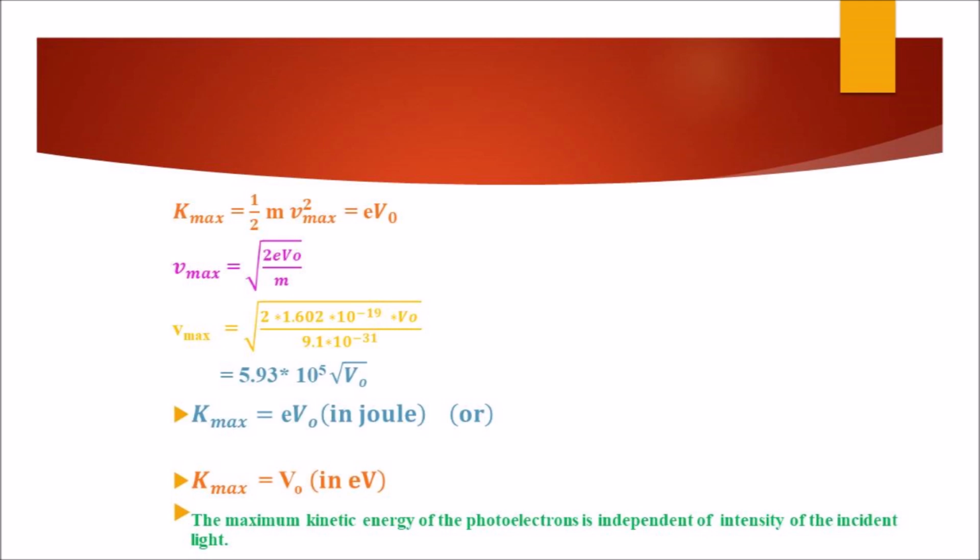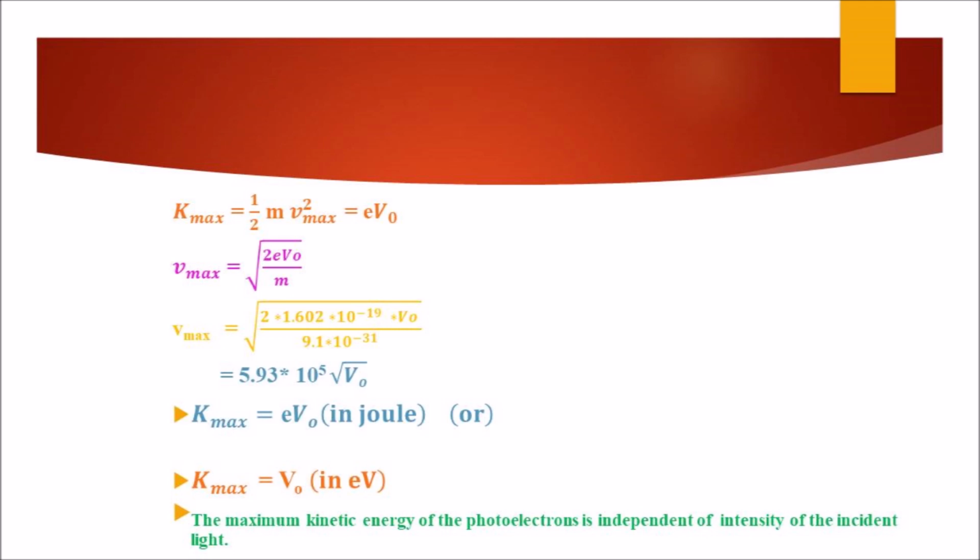Now the value is 5.93 into 10 power 5 into root of V naught. Hence kinetic energy maximum is equal to eV naught in terms of joule. In electron volt, kinetic energy maximum is equal to V naught.